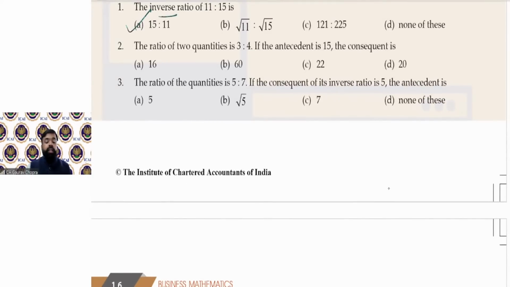Now, second, the ratio of two quantities is 3:4. If the antecedent is 15, then find the consequent.